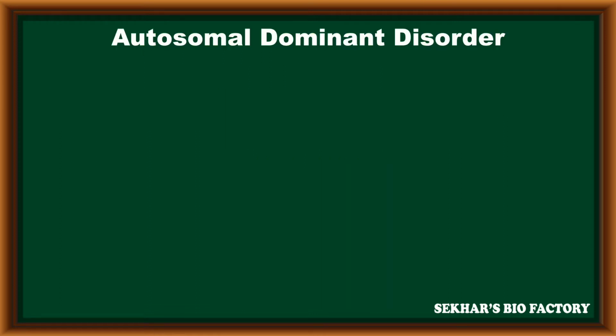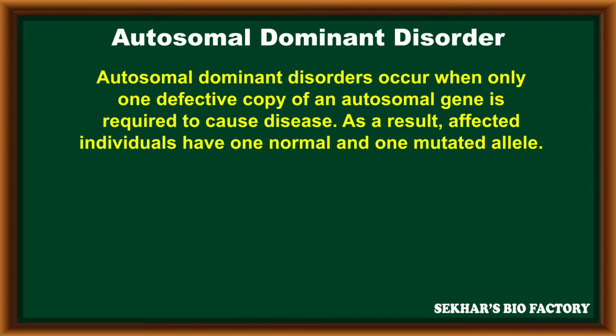The first one, autosomal dominant disorders. These occur when only one defective copy of an autosomal gene is required to express the disease. As a result, the affected individuals have one normal allele and one mutated allele.